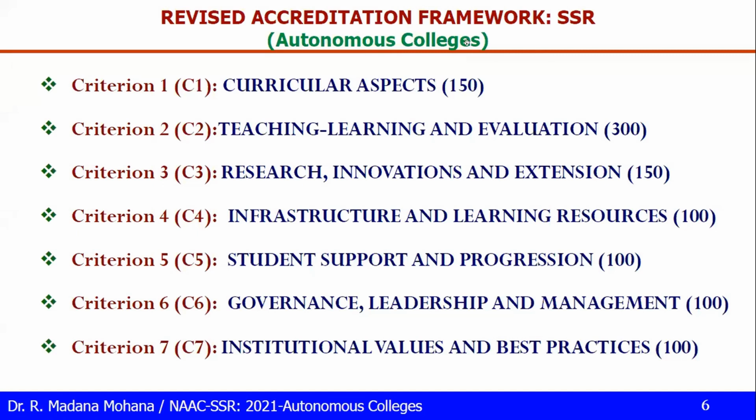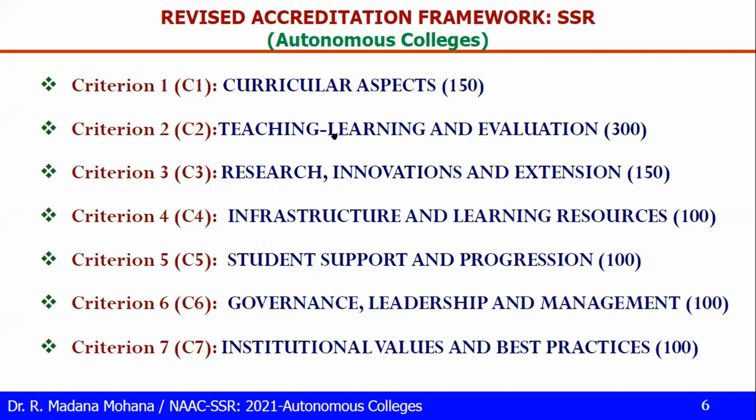As per the revised accreditation framework, the criteria are the same, but the metrics are changed. There are 7 criteria. The weightages I have taken here are for autonomous colleges. For other affiliated UG, PG and universities, some variations are there, but the criteria names are the same for all. Criteria 1 is called curricular aspects, total weightage 150.